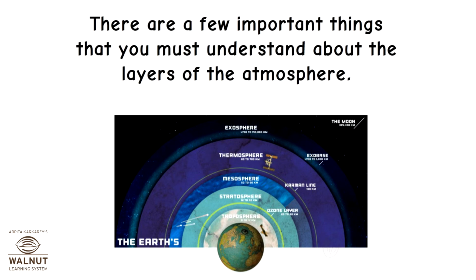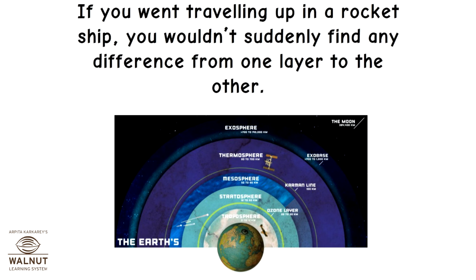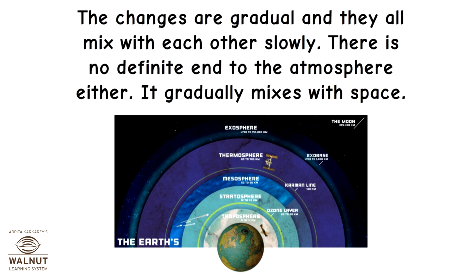There are a few important things that you must understand about the layers of the atmosphere. Scientists have given names to different layers, but there is no wall between the layers. If you went traveling up in a rocket ship, you wouldn't suddenly find any difference from one layer to the other. The changes are gradual and they all mix with each other slowly. There is no definite end to the atmosphere either. It gradually mixes with space.